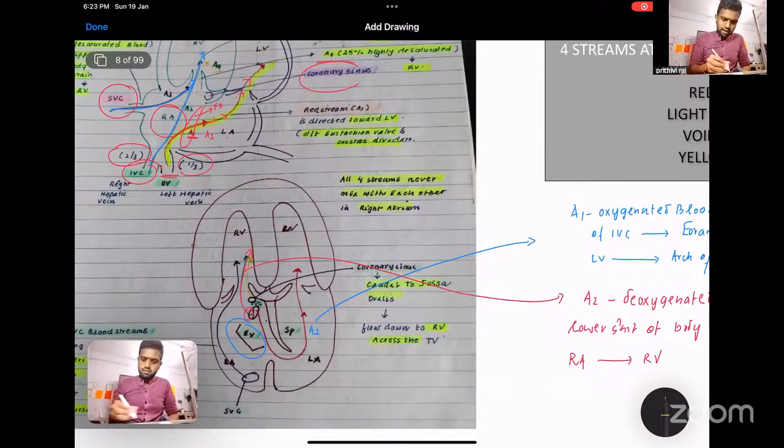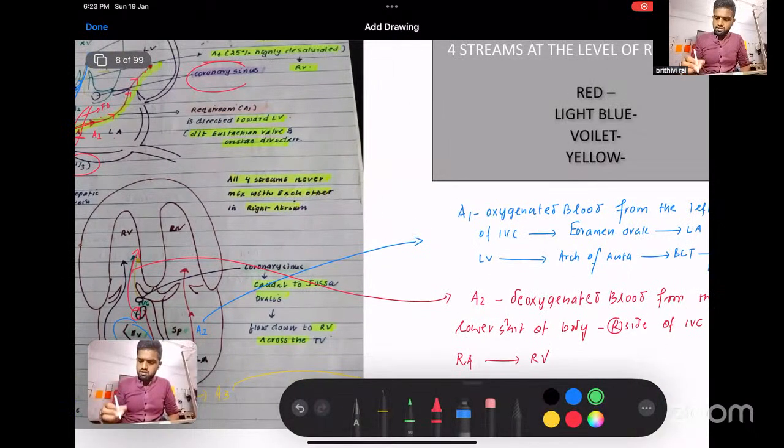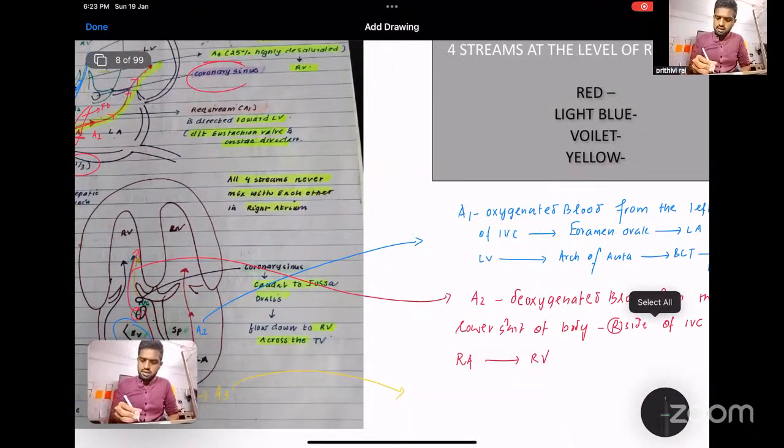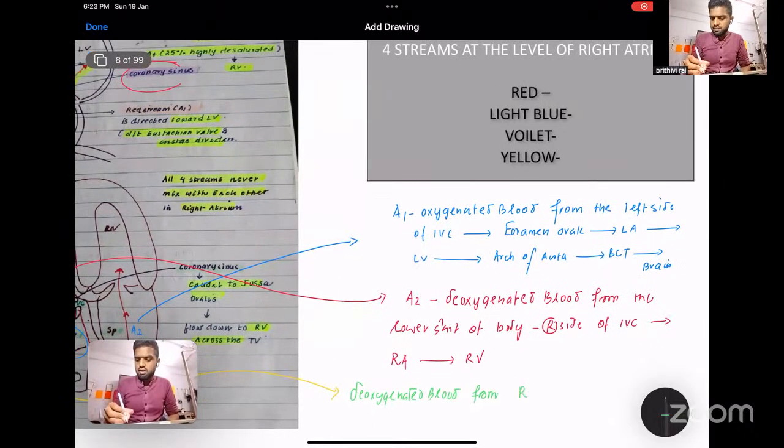What is A3? A3 is the deoxygenated blood from your SVC, which enters the right atrium and right ventricle.